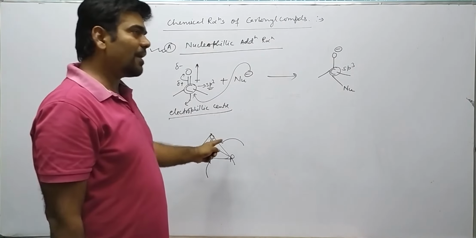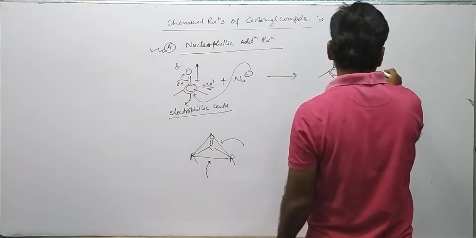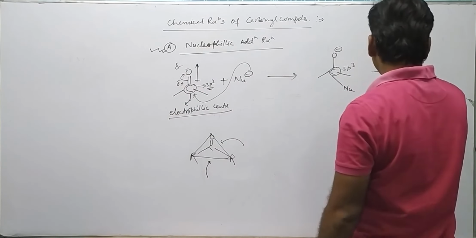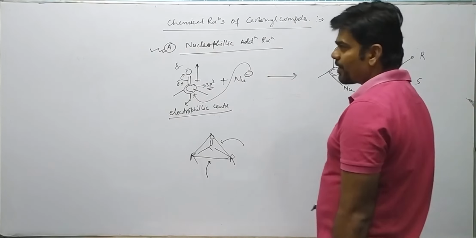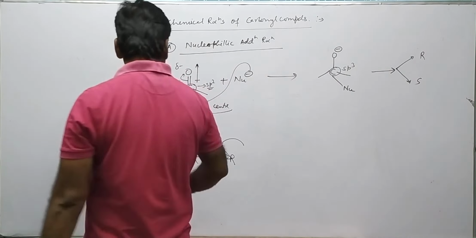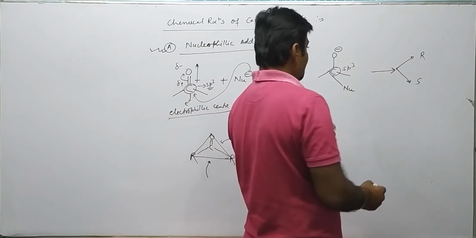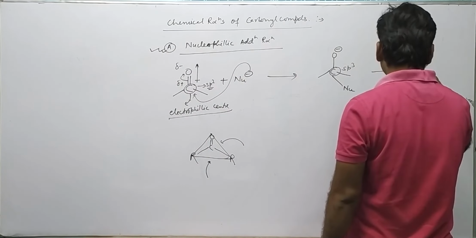Since front and back attack are both possible, if this carbon is chiral, they may lead to the formation of both R and S structures, rectus as well as sinister.